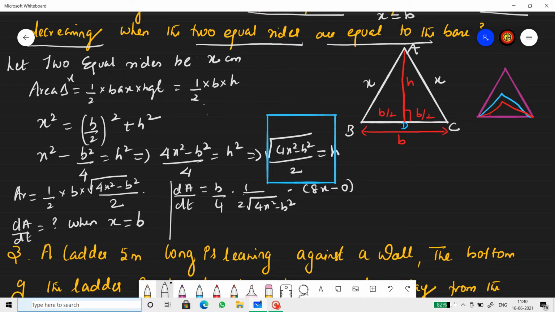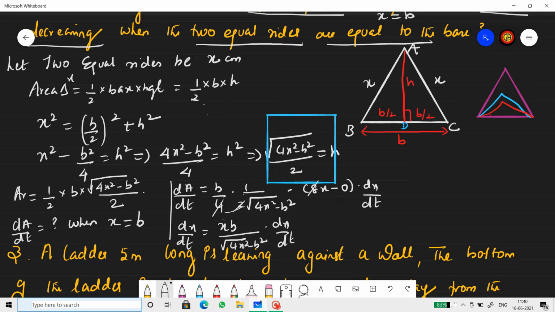And then the x term, because we are differentiating with respect to time, so it's dx by dt. Right? So 4 into 2 is 8, so I can cancel this 8 and this 8. So what remains now? dA by dt equals x b by root over 4x square minus b square into dx by dt.